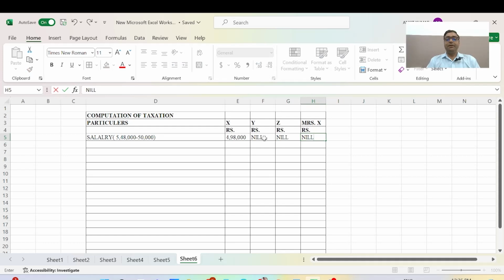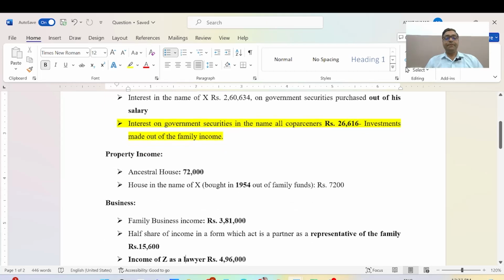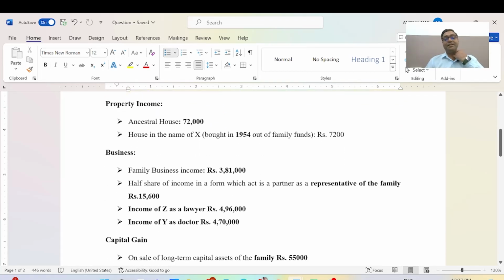Not every family member is doing salaried work. These persons are professionals, and I will be mentioning the professional income of Y and Z. Who are Y and Z? Y and Z are the brothers of Mr. X.